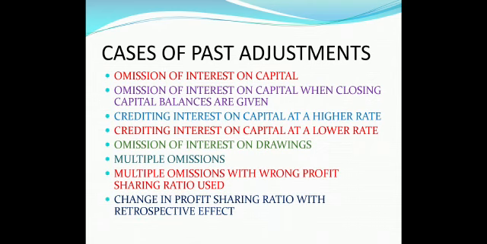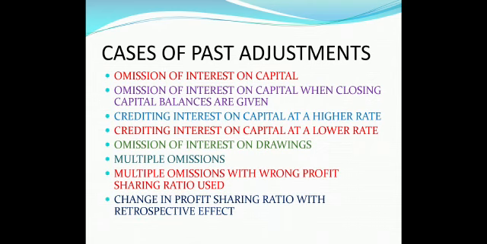Say for example, we are supposed to give the interest on capital at the rate of 10%, but we have given 12% in place of 10%. Then fourth case, crediting interest on capital at a lower rate. Lower rate means we were supposed to give 10%, but by mistake we have given 8%. So 2% less have been given.